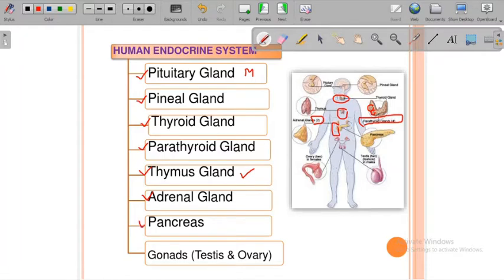Then the next one is the pancreas. The pancreas is just below the liver. The pancreas is very small in size but very important. You all know currently we are facing a big issue with diabetes, right? Diabetes mellitus type 2 is related to absence or decrease in the amount of insulin within the body.